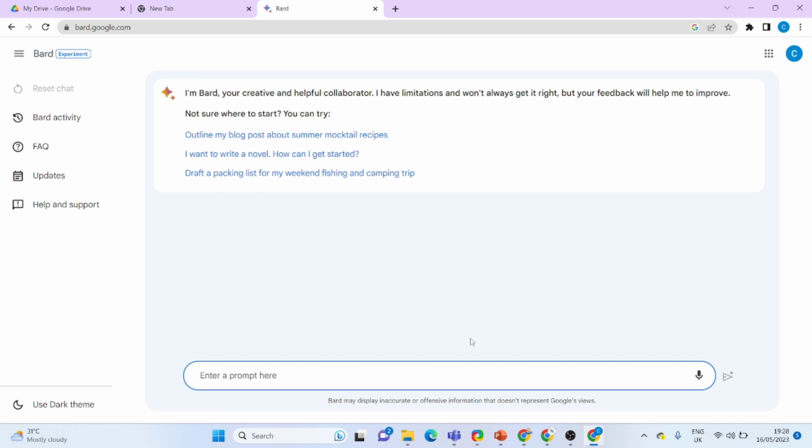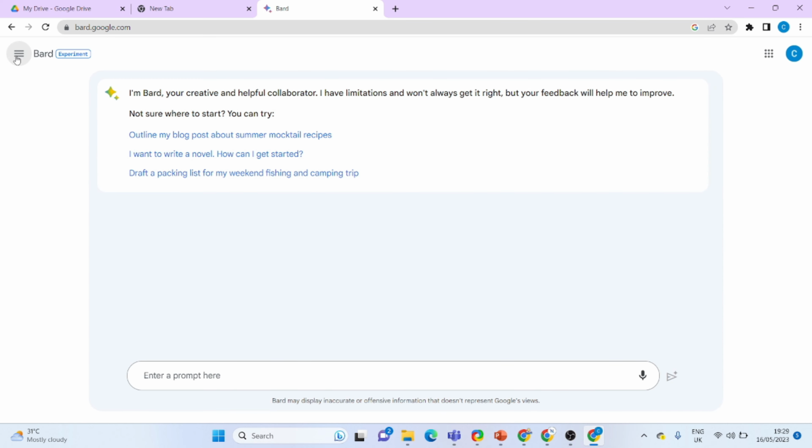If you have a Google account, you can sign in through the Google account. So the mandatory thing is you need to have a Google account. And here, this is the interface of Google Bard after the successful login. You can see this UI. And here there are a few options. This is the menu option.